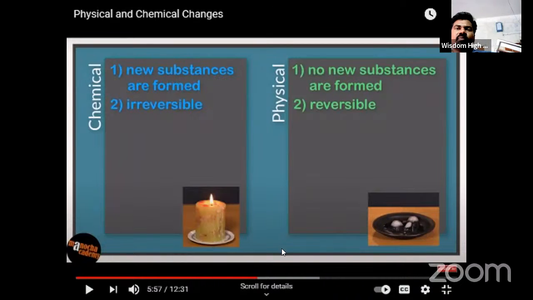Then what does physical change mean? No new substances are formed. Only one type of matter is converting into another type of matter. Only the physical state is changing, and it is reversible also. When ice melts to water, the water can be converted to ice again. That is called a physical change.